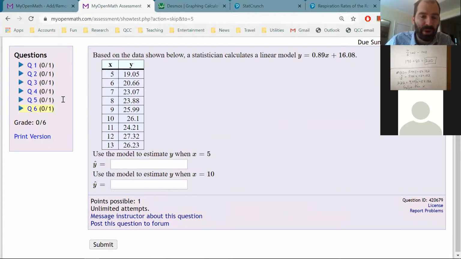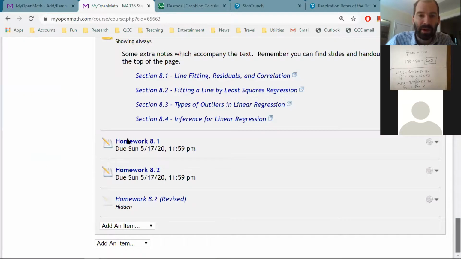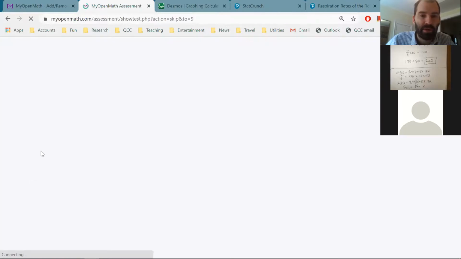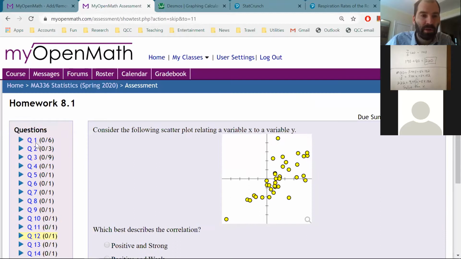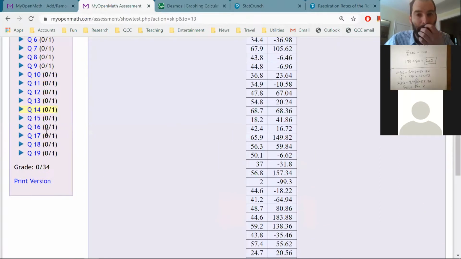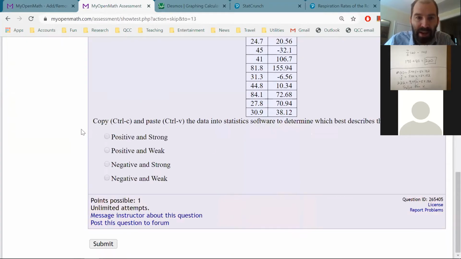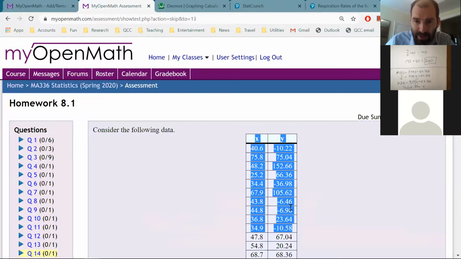I did want to show you one problem from section 8.1. I think that was one I was thinking about, where they give you the data and they want you to make a scatter plot. See if I can find that one. Yeah, this one. There's a couple of these. So here, consider the data. And they say, copy and paste this into a statistics software. So here's what we do. We just grab it like this.